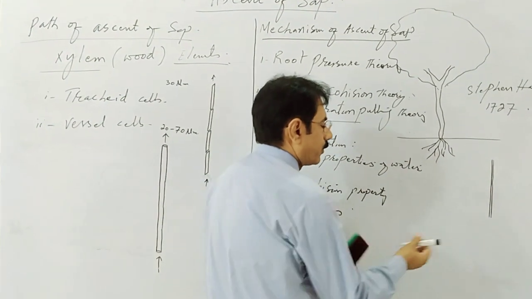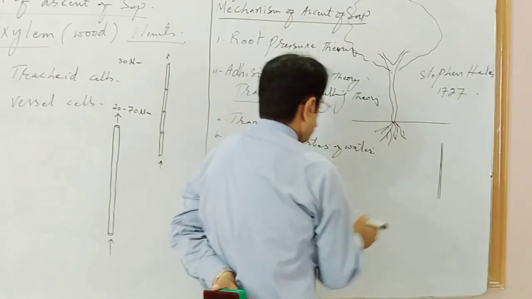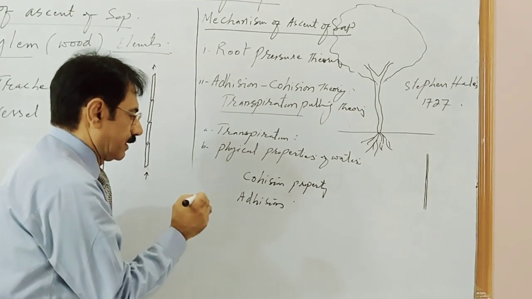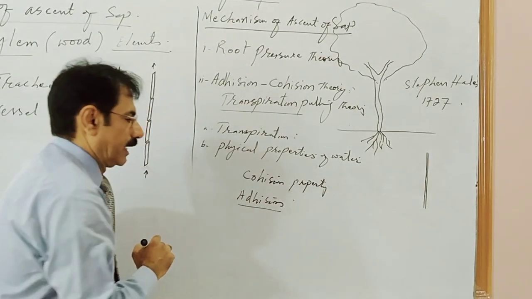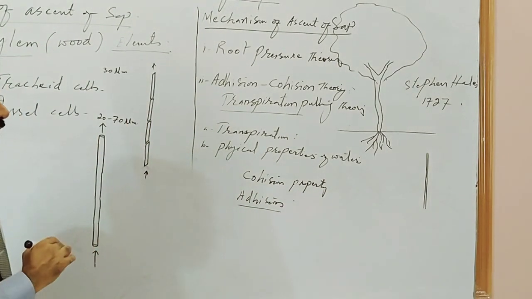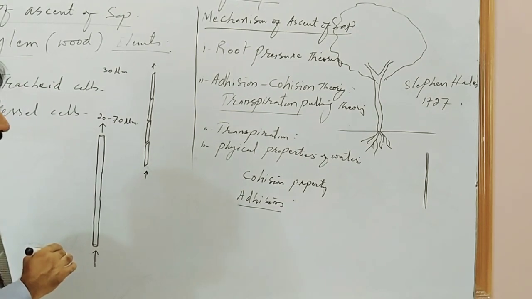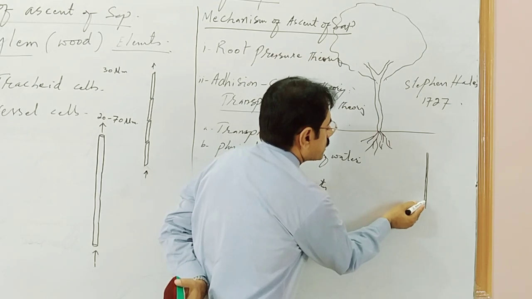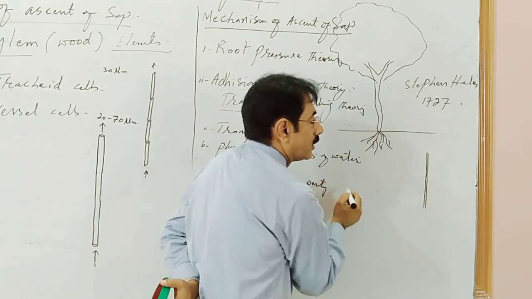This cohesion force is involved in the ascent of sap. Adhesion force, adhesion property, is also involved in the ascent of sap, because the water molecules are attached to the capillary wall.